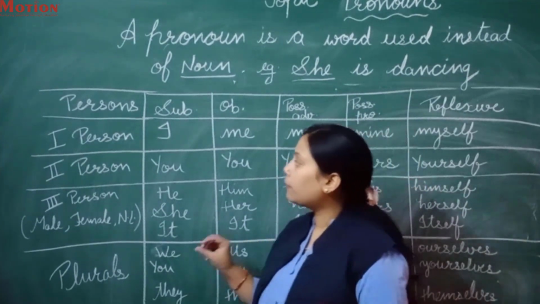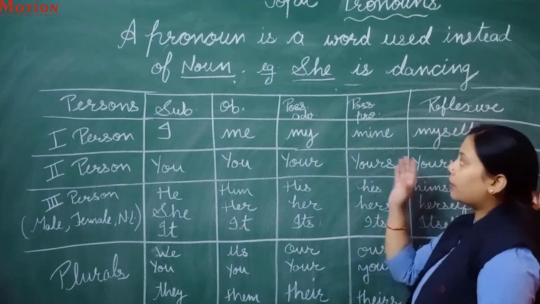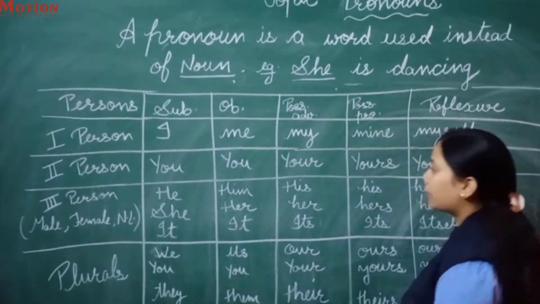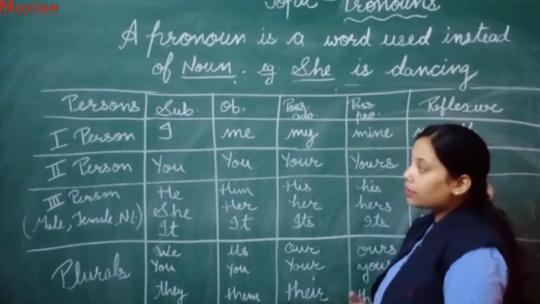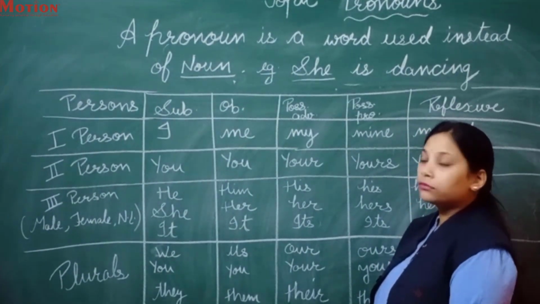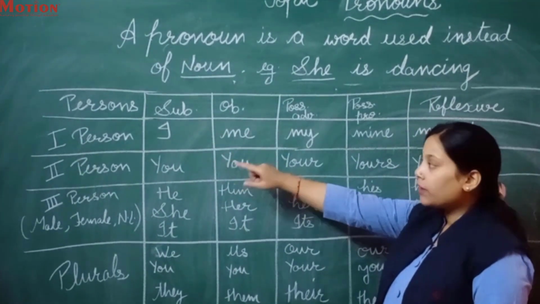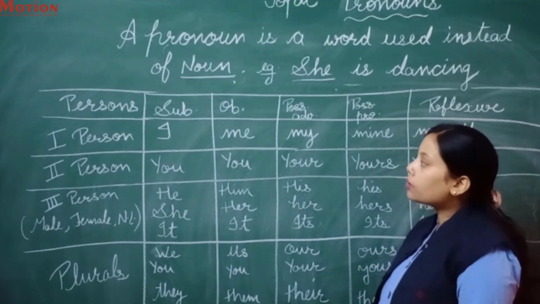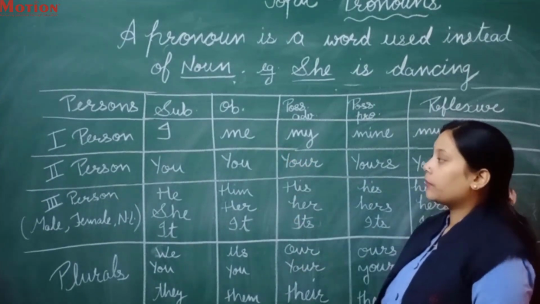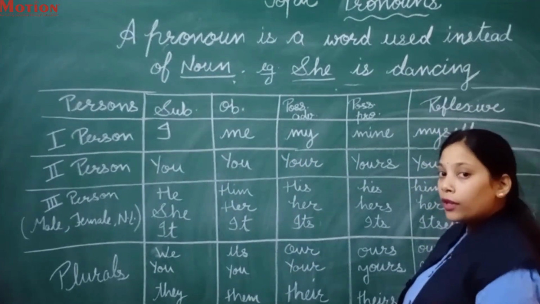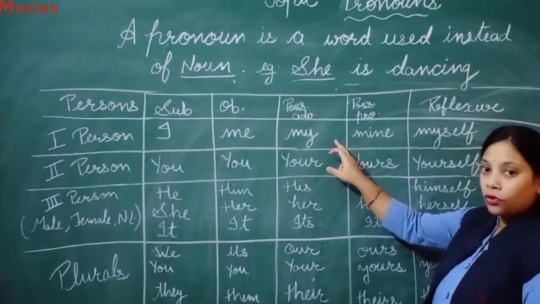We will see where we will use persons according to subject, object, possessive adjective, possessive pronouns, and reflexive pronouns. If we have to use the first person as a subject, what will we use? I. If we have to use the first person pronoun as the object, we will use me. As a possessive adjective, we will use my.